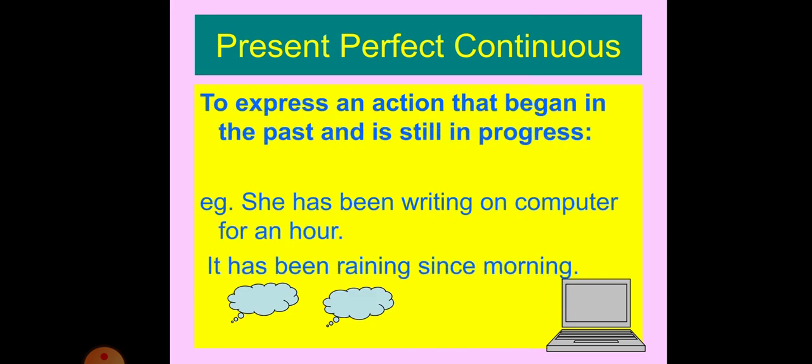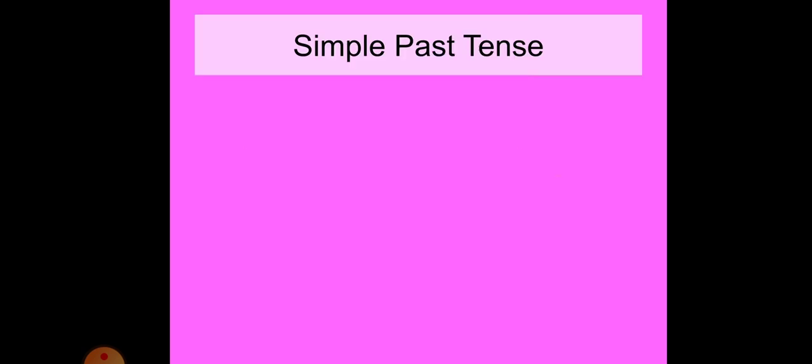Next is present perfect continuous tense, which is for the activity which has begun and will continue for some time. In the present, an activity started and it will continue for 10 minutes, for an hour or so. She has been writing on computer for an hour. It has been raining since morning. It means that now also it is raining. Early morning it started and now also it is raining. Clear?